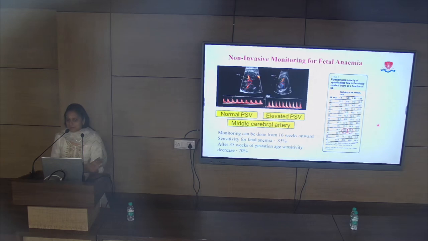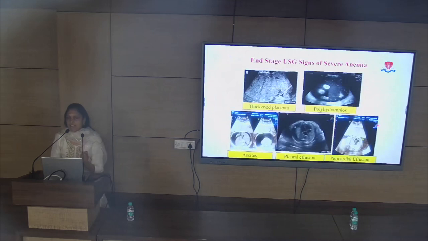So along with the middle cerebral artery, we check the fetus sonographically also, and we have a few signs of early hydrops or late hydrops in the fetus. When the fetus develops anemia, then at the end stage the fetus goes into hydropic changes. Hydropic changes mean the fetus develops fluid in the cavities like ascites, pleural effusion, pericardial effusion. So along with this monitoring, we check the fetus for these signs, and we take together both the sonographic signs and the middle cerebral artery peak systolic velocity.